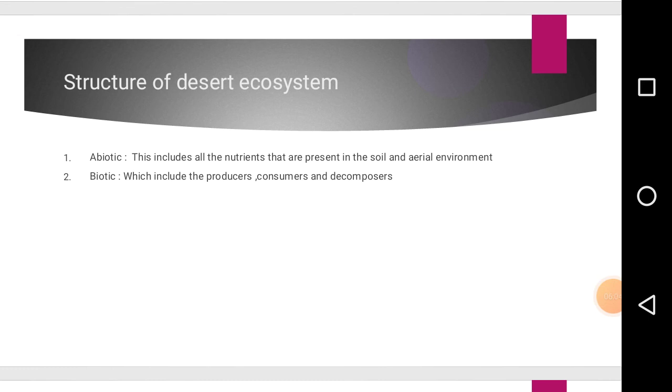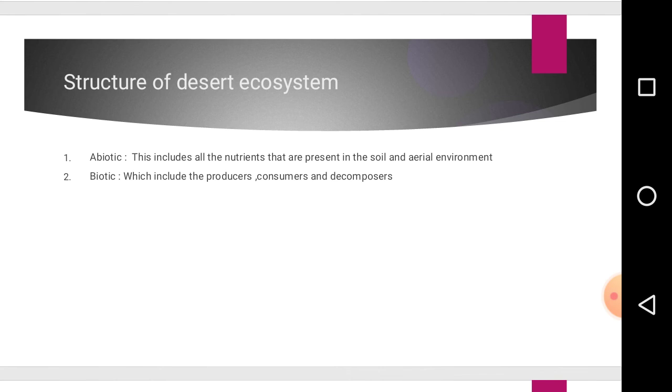Structure of desert ecosystem. We have an abiotic component and a biotic component. The abiotic component includes all the nutrients that are present in the soil and the aerial environment, and in the abiotic component there is a lack of organic matter and a scarcity of water.